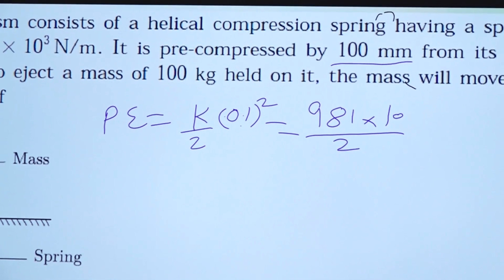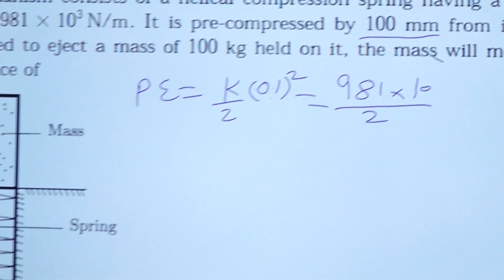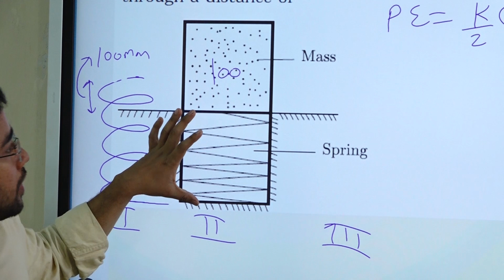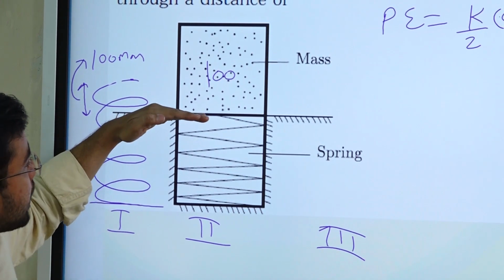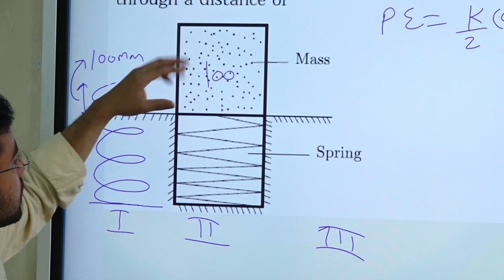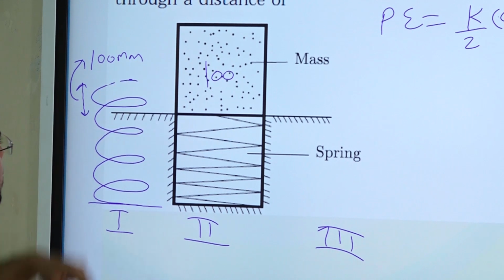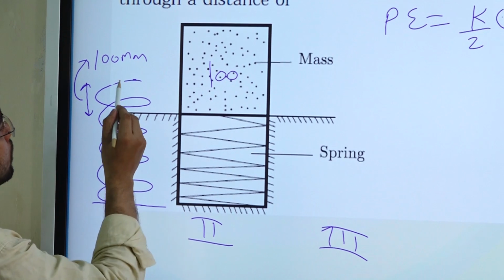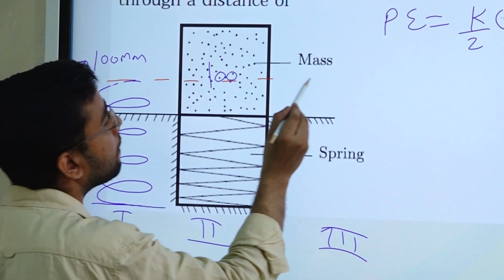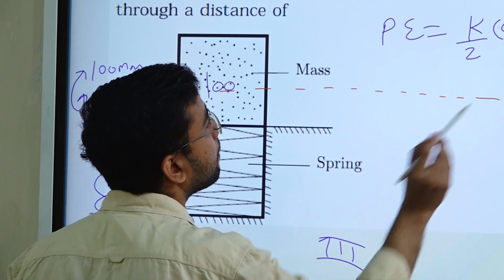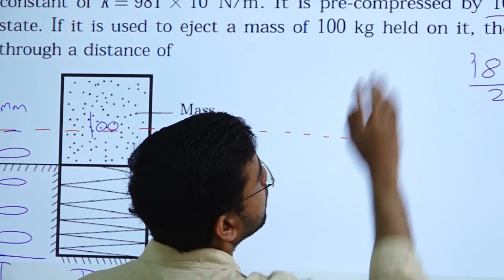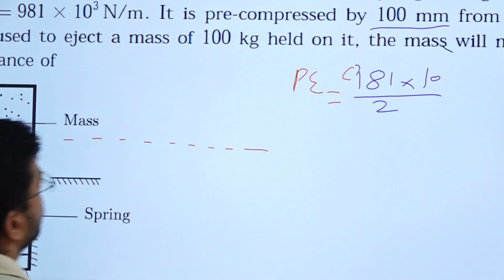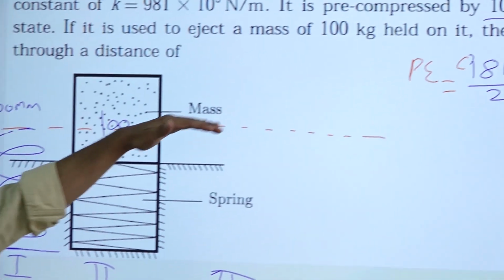That will be the potential energy that is stored here. So potential energy is 981 into 10 by 2. Now if we release it, the spring will try to move up and it will carry this mass with itself. First it will reach this equilibrium position.